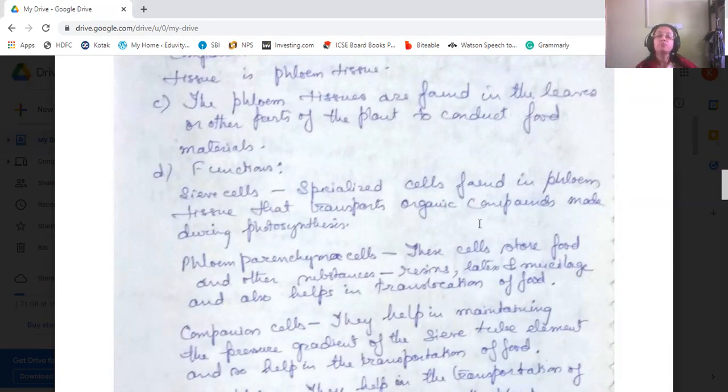Clear? Next is the phloem parenchyma cell. These cells store food and other substances like resins, latex, mucilage, and also help in translocation of food. So the function of phloem parenchyma cell is that after the manufacture of food, the food should be stored and some of it should be transported, translocated to different parts of the plant, and some of this should be stored. So both the functions are done by these phloem parenchyma cells.